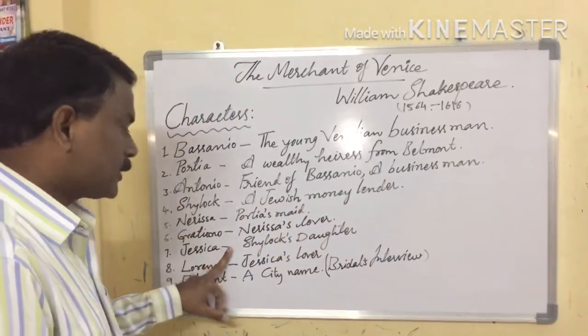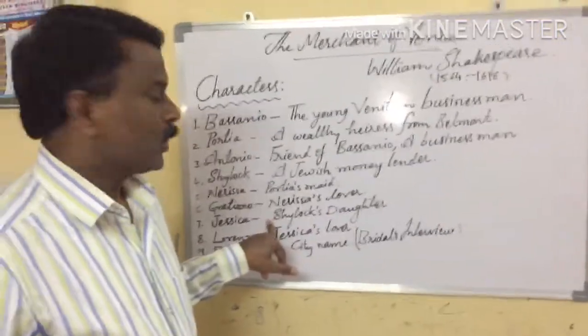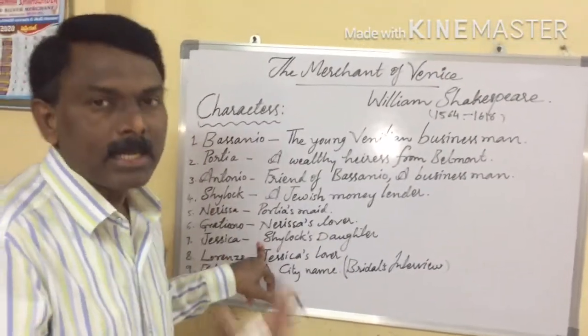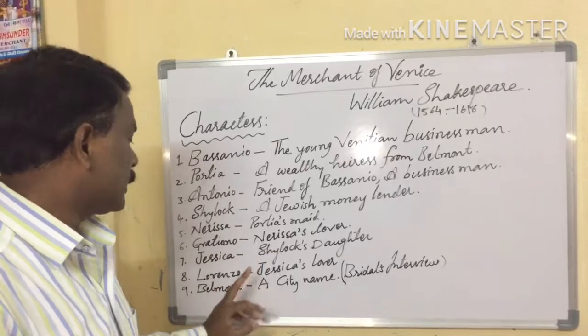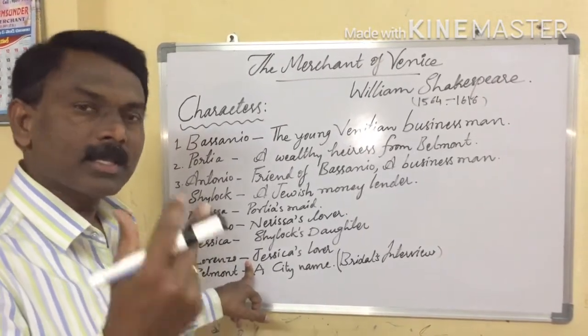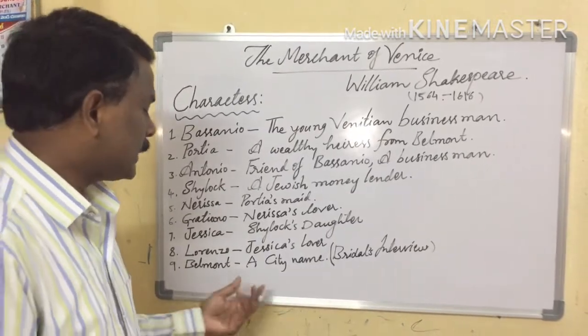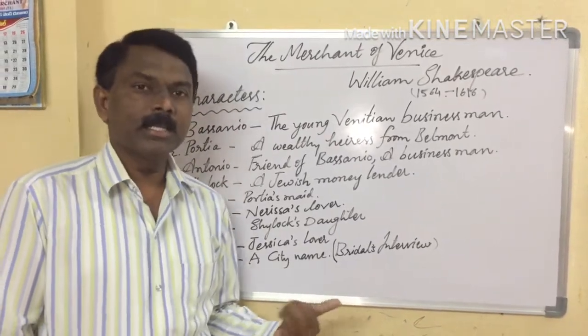Next one, Jessica. Who is Jessica? Shylock's daughter. Who is Shylock? A money lender. Next one, Lorenzo. Who is Lorenzo? Jessica's lover. Next one, Belmont. What is Belmont? It's the name of a city.